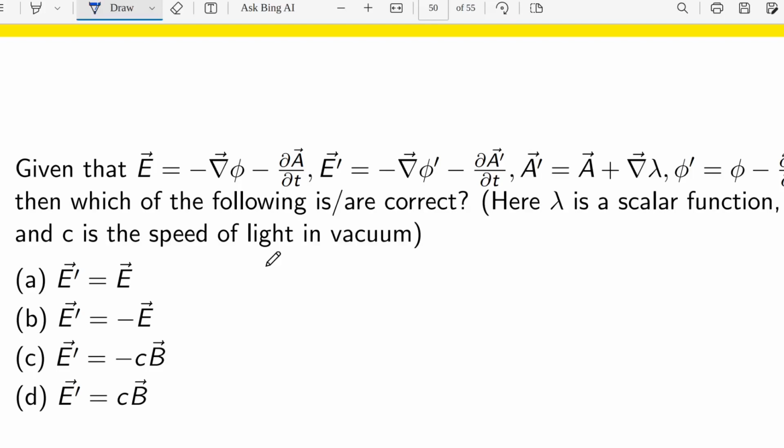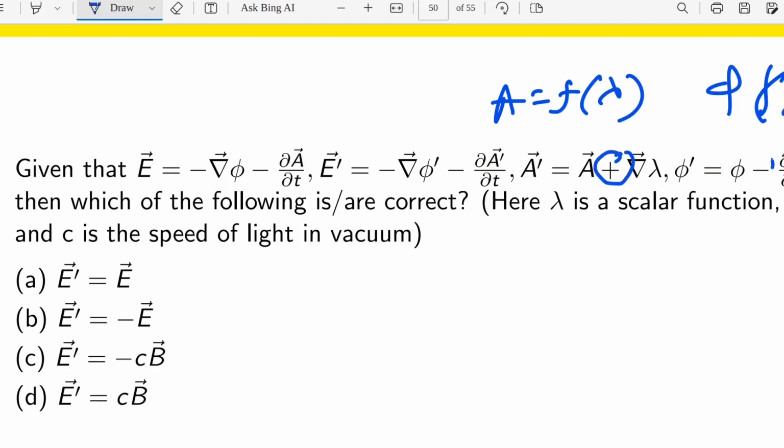I have just right now told you that if let's say A is a function of lambda, phi is also a function of lambda with a different sign, that means plus and minus, then there is a possibility that E prime can be equal to E.